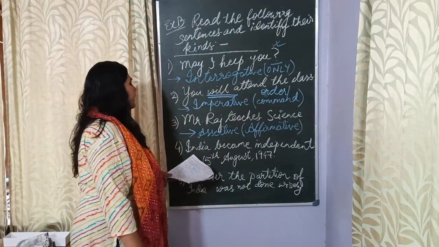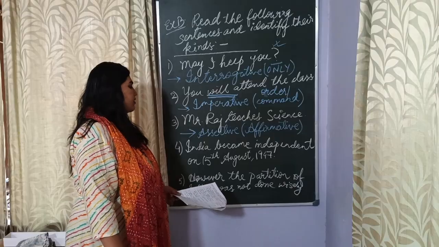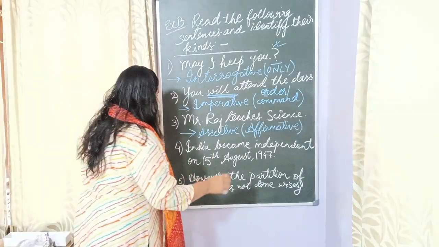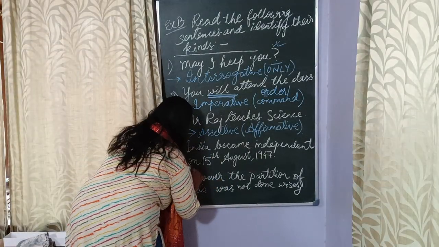Okay, next one. India became independent on 15th of August 1947. Yes, this again is an assertive sentence. Why is this an assertive sentence?